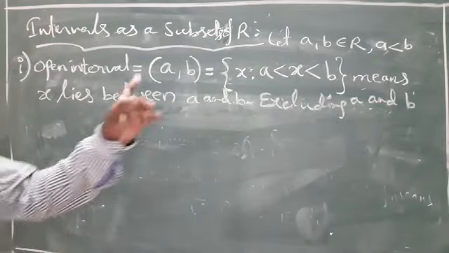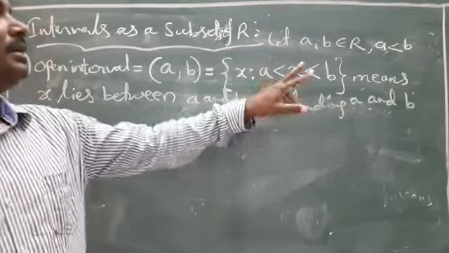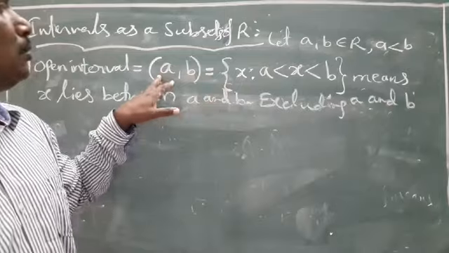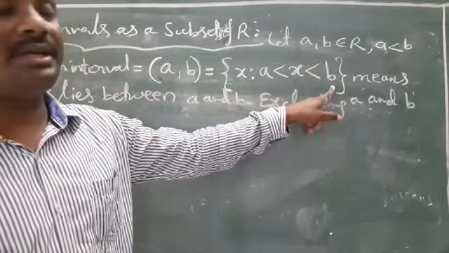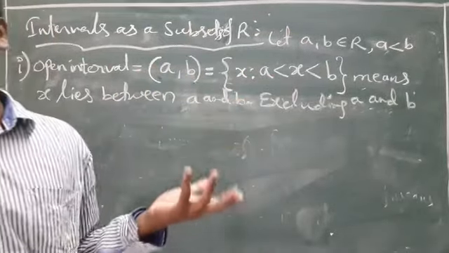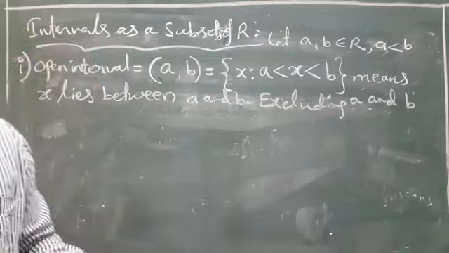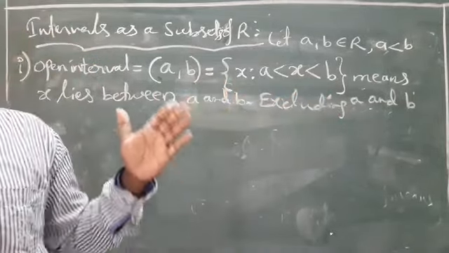X lies between A and B only. Okay, X lies between A and B. For example, here 2 comma 3: 2 less than X less than 3. Real numbers. Sir, 2 less than X less than 3. So X lies between 2 and 3.